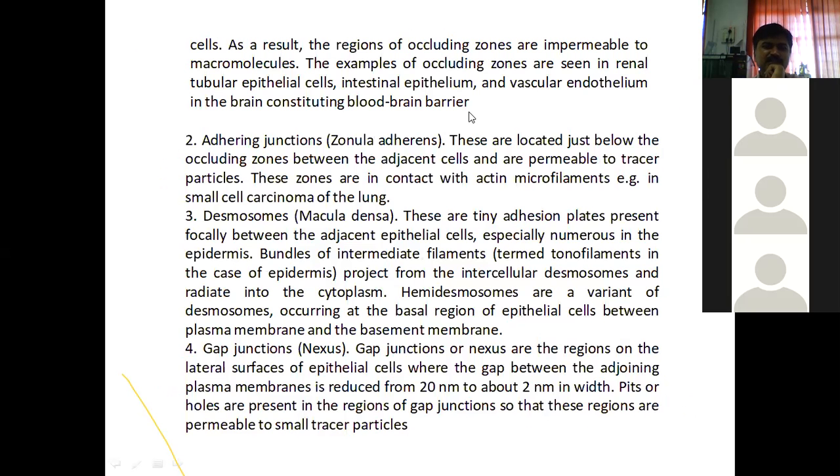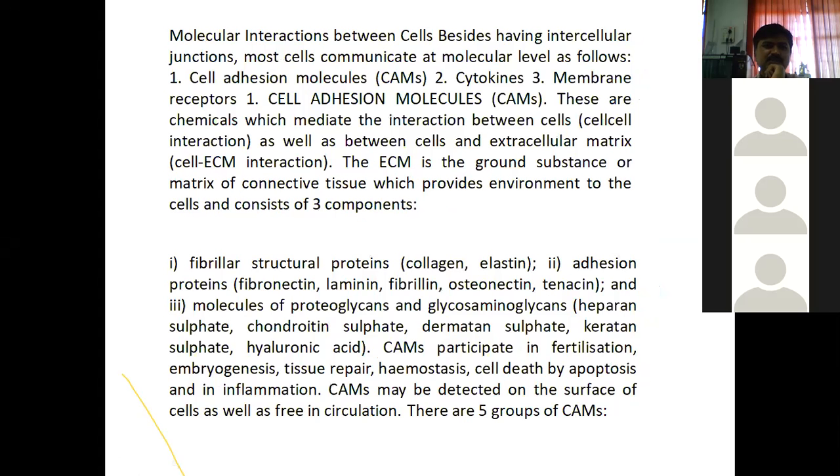Cell adhesion molecules. First of all, these are chemicals which mediate the interaction between cells, cell to cell interaction, as well as between cells and the extracellular matrix, ECM.